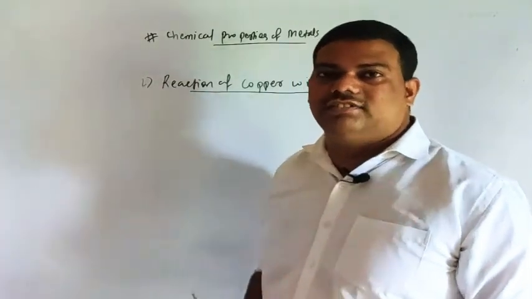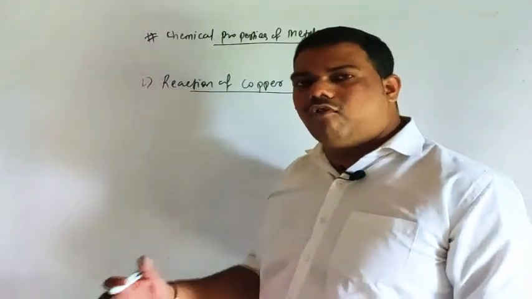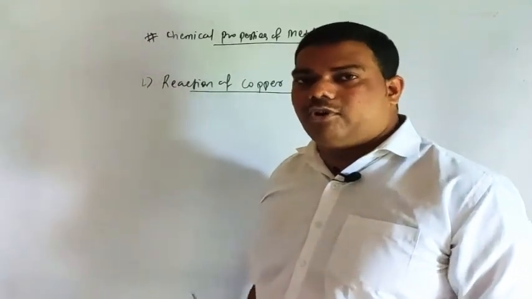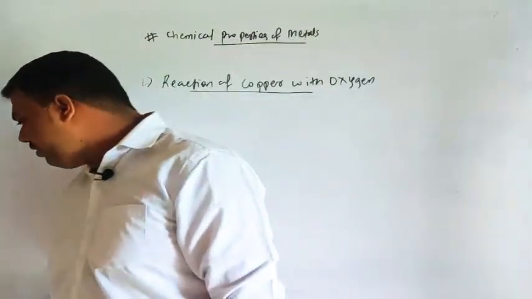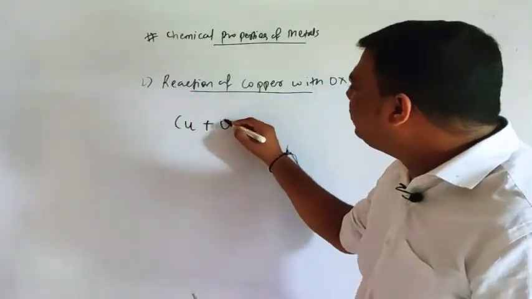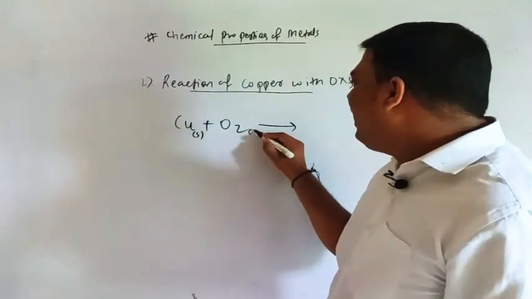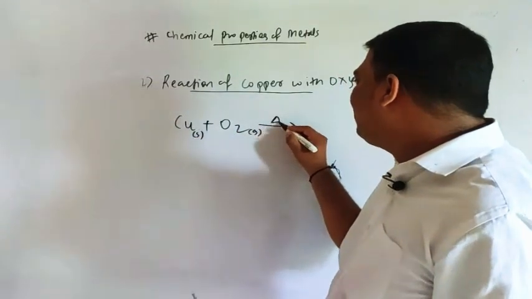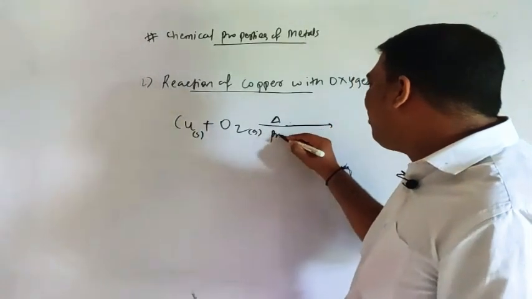Only on strong heating will it react to form copper oxide. So see here what we can write: Cu plus O2 gives what? Your copper is solid and oxygen is gas, with heating, but we can write here prolonged heat.